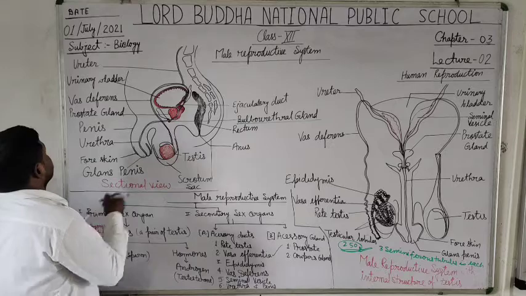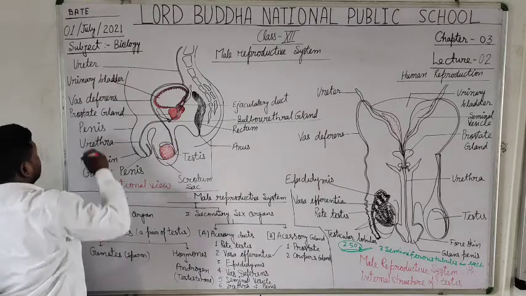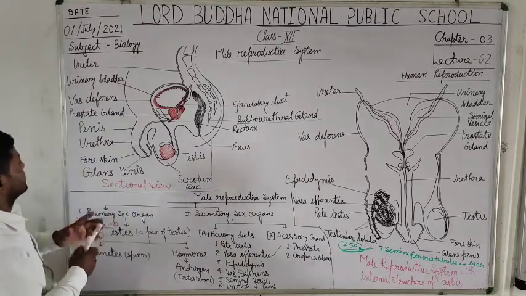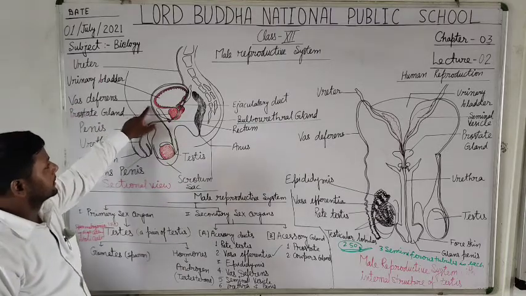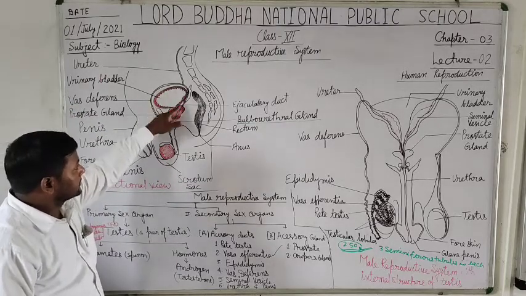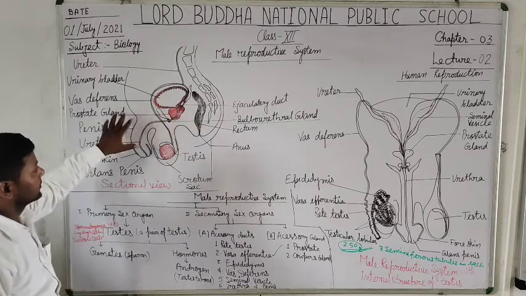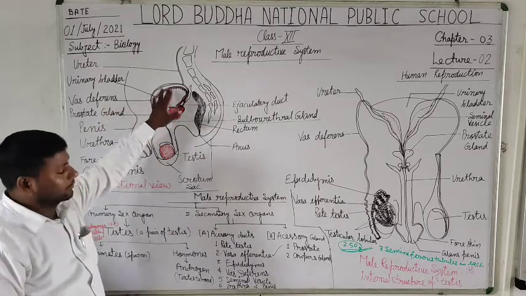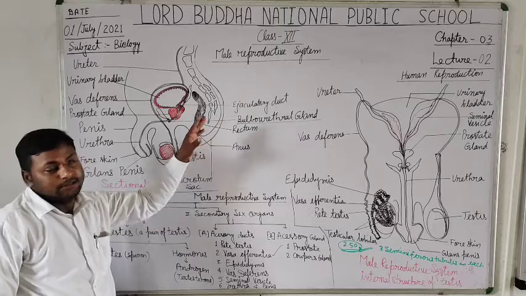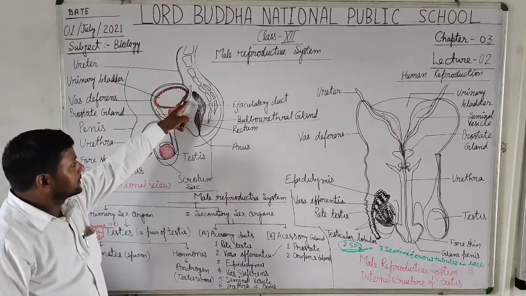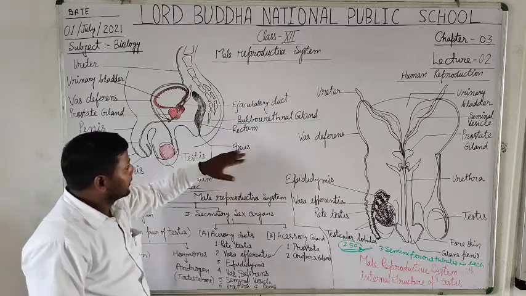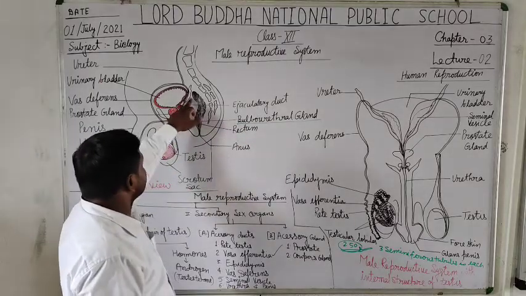After that, the next labeled structure is the vas deferens. Vas deferens conducts the sperm cells to the seminal vesicle where they get collected.